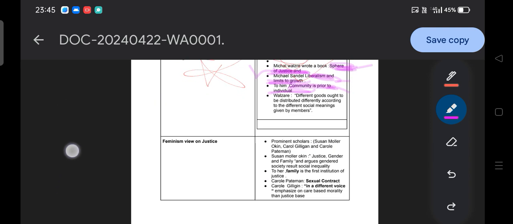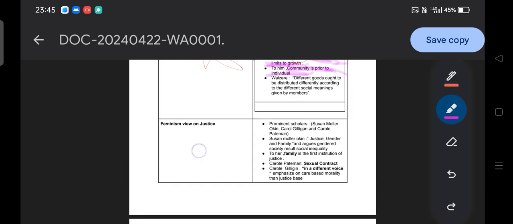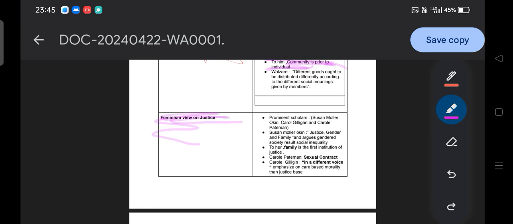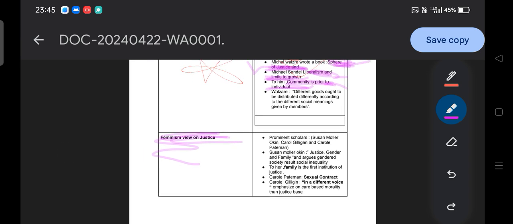Moving to the next, last but not least, the feminist view of justice. How do they argue? Feminists believe that although John Rawls talks about justice and also the moral concept, it does not include women's perspectives. So they ask: what about the women? You did not identify or recognize the contribution of women, the different requirements of women. So is it applicable to women also?